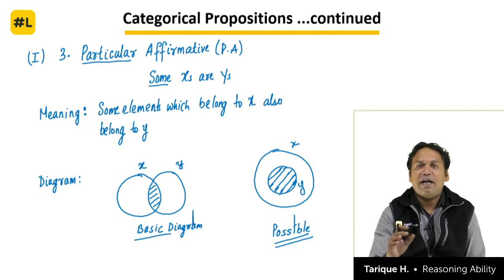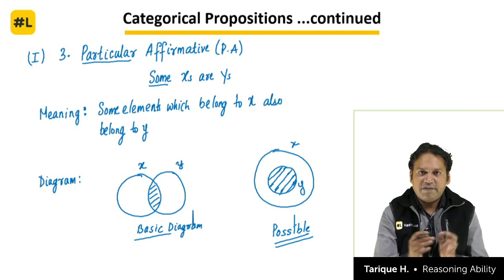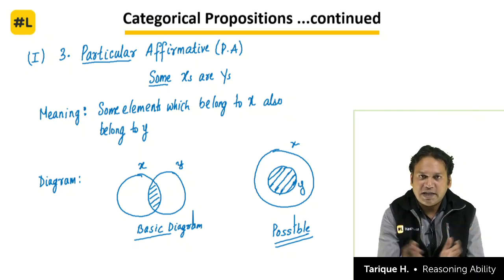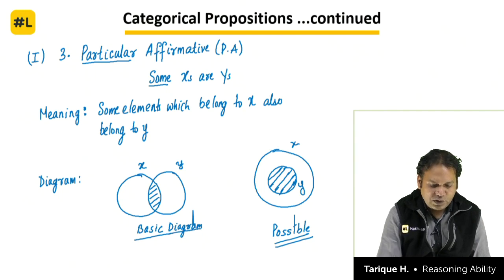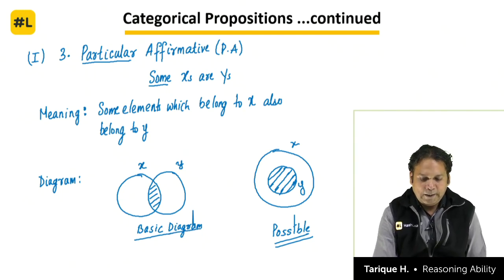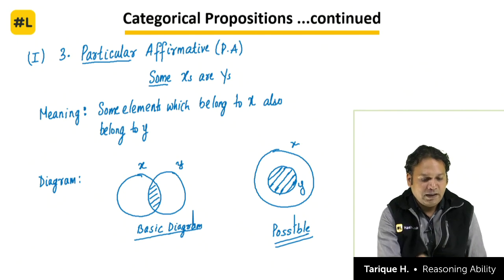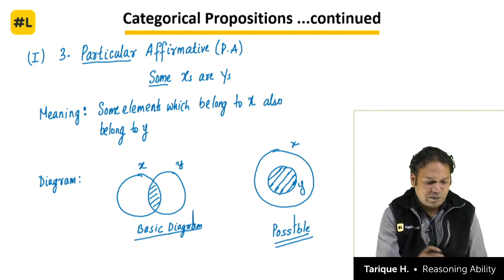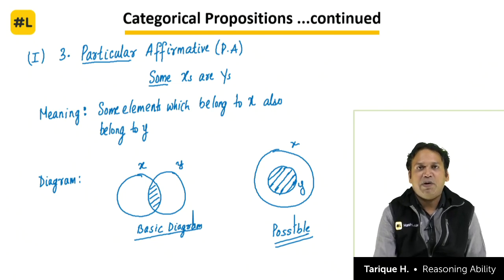Like some numbers are even numbers. So numbers is a larger circle and even number is a smaller circle inside the circle of numbers. Okay. So this is the basic diagram, because we don't use our common logic while solving questions, we just go by the statement. But while coming up with possibilities, we keep this second diagram also in mind. So what is the meaning? Some elements which belong to x also belong to y, and these are the diagrams that we have to understand.